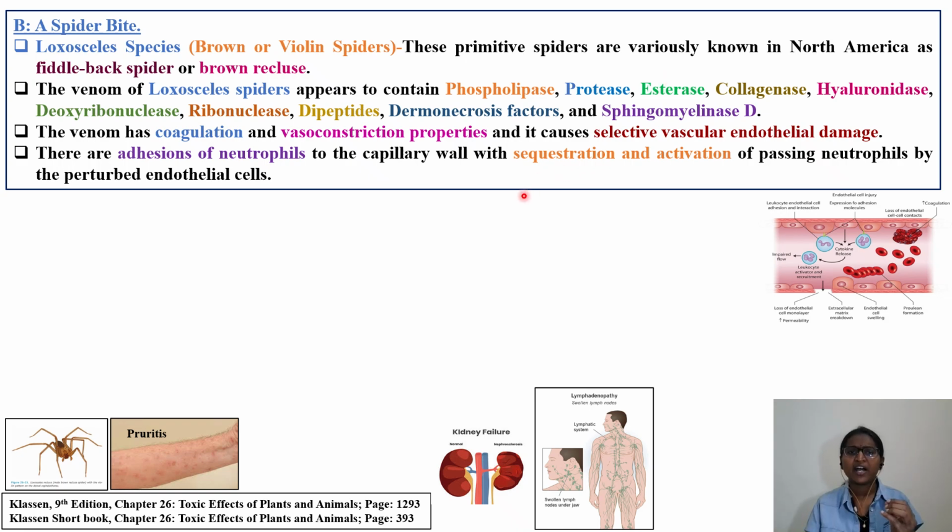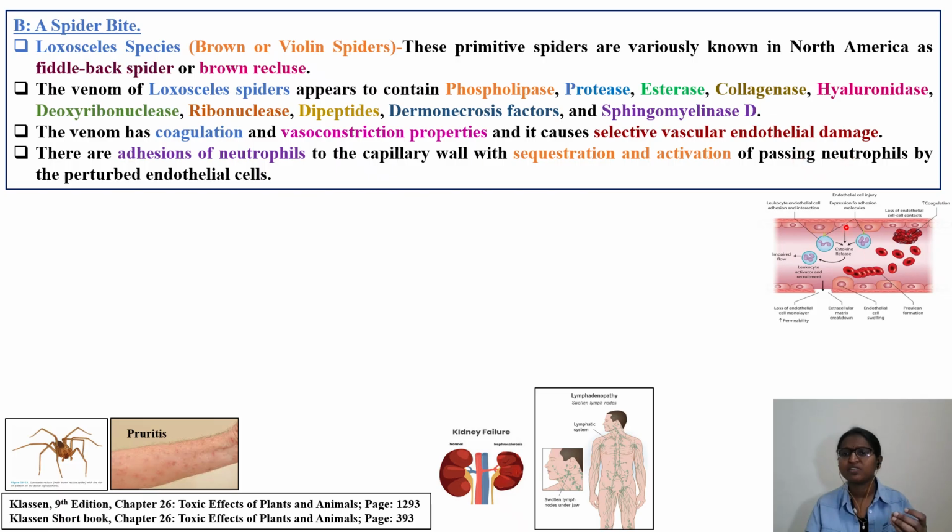The venom has coagulation and vasoconstriction properties in the blood vessels. As you saw, hemolysis is there, so it is causing coagulation and vasoconstriction, and it causes selective vascular endothelial damage.